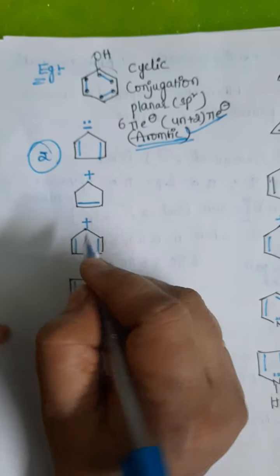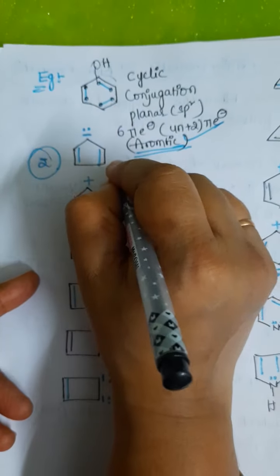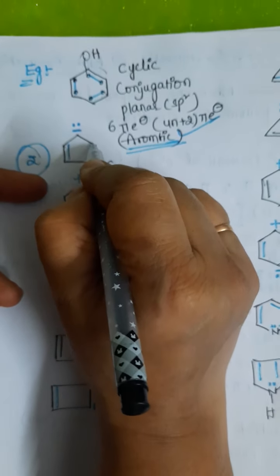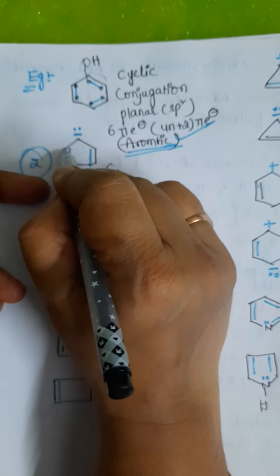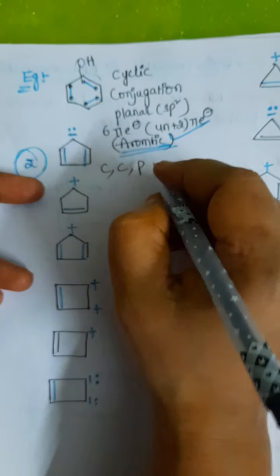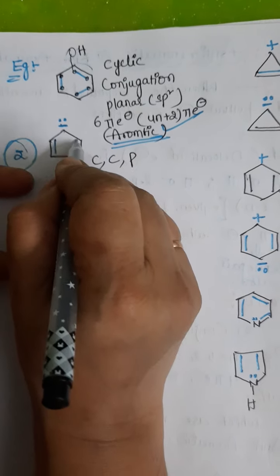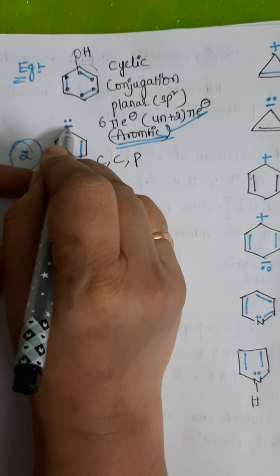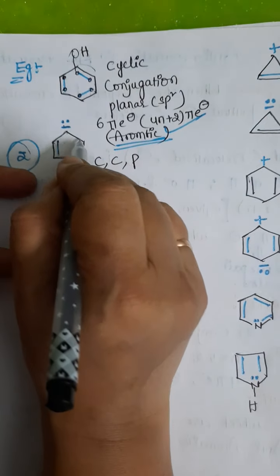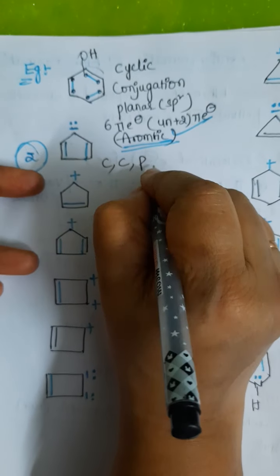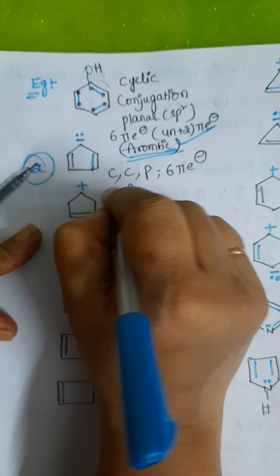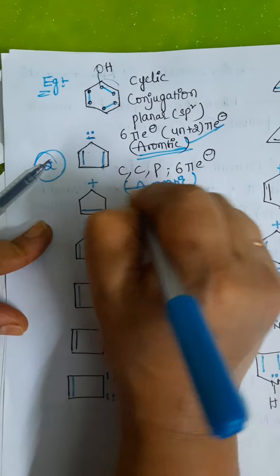Second one. Is it cyclic? Yes, it is cyclic. Is conjugation there? Let us see. Pi sigma lone pair, the next sigma pi. Yes, conjugation is there. Planarity is there. How many electrons are there, students? 1, 2, 3, 4. A negative charge is there. A negative charge is nothing but a lone pair, which you have to consider. This is involved in the conjugation. So 4 electrons plus these 2 electrons, totally how many electrons? 6 pi electrons are there. 6 pi electrons means what, students? Aromatic compound. Okay, the second compound is also aromatic.